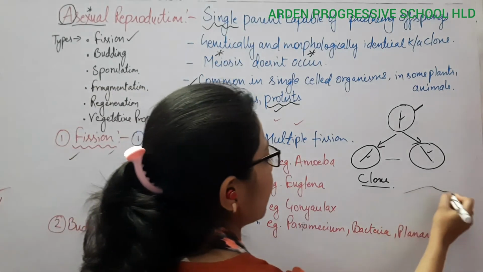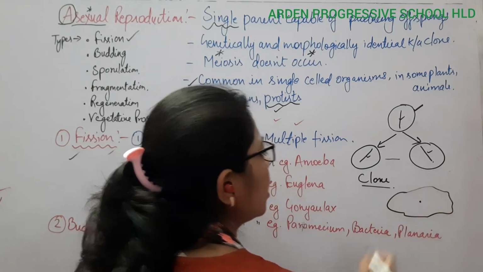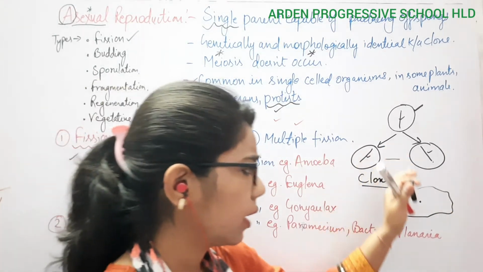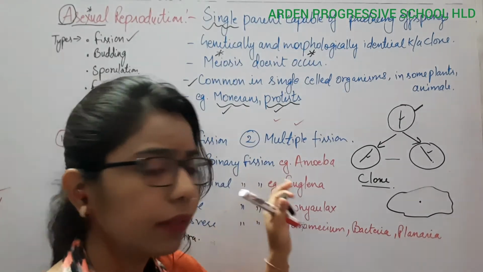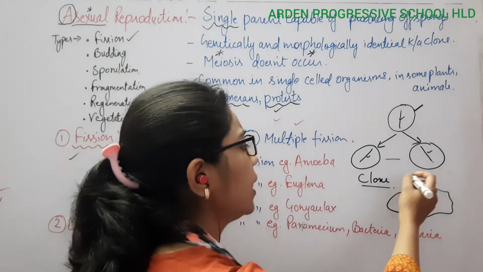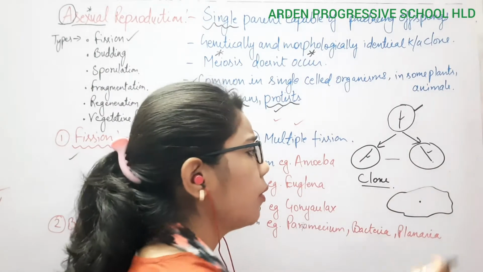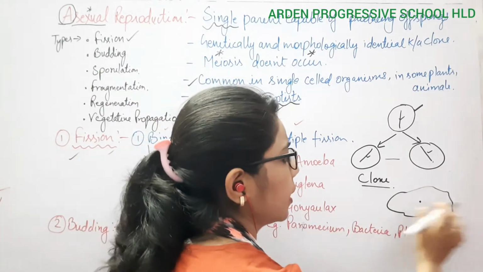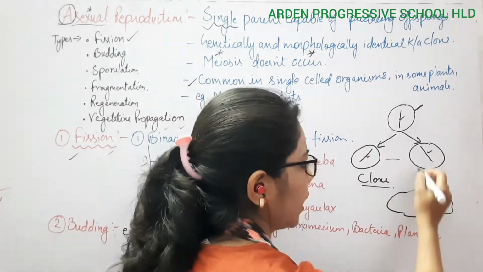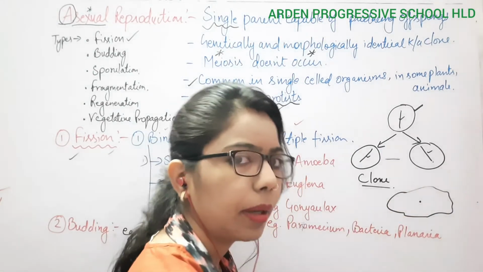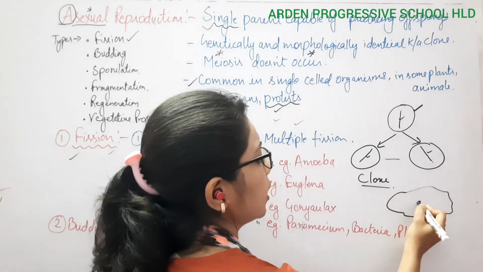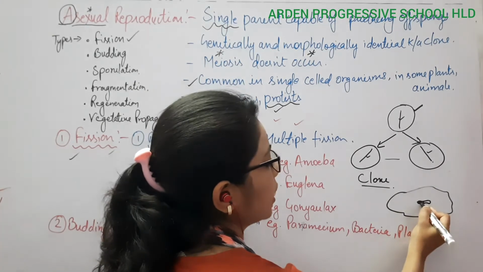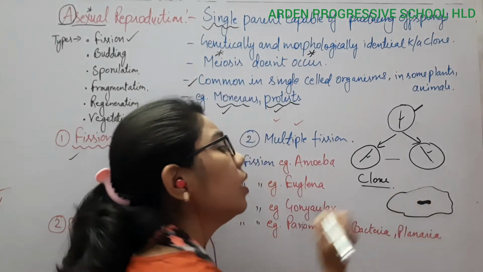When the body undergoes simple binary fission, it can divide from any part or any plane, from here or here or here. But wherever it divides, it will act upon the nucleus.